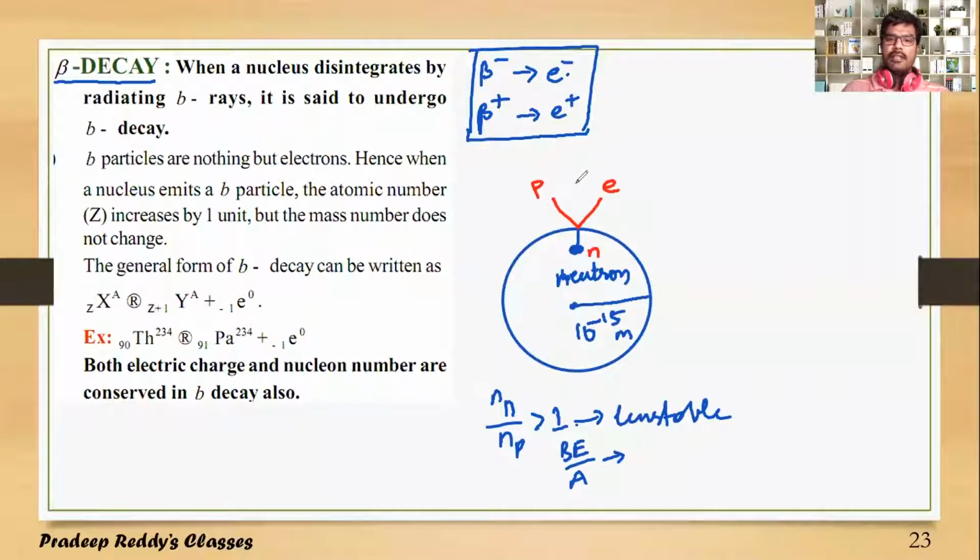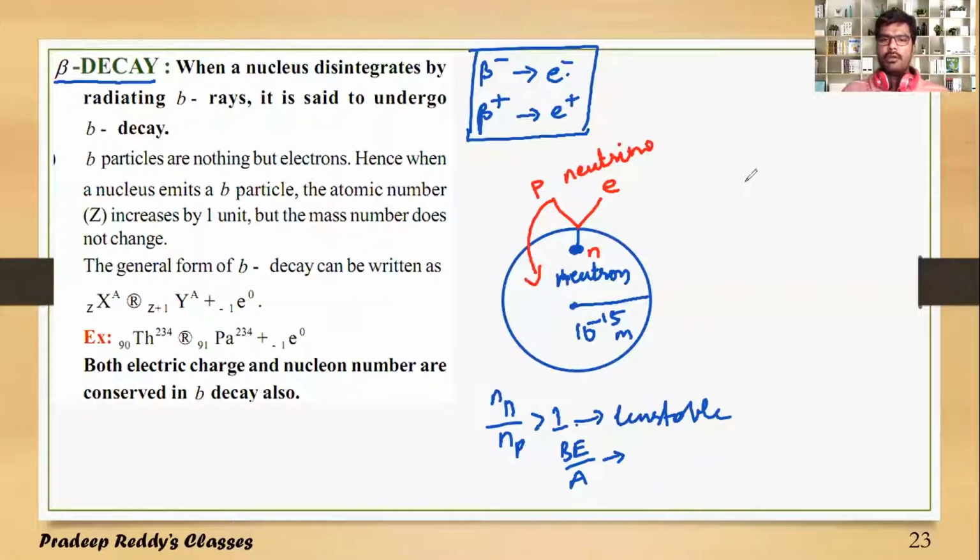Along with that, one neutrino is released in the process. So when a neutron is ejected out from the nucleus, it gets converted into three particles: proton, electron, and a neutrino. The proton is unstable outside the nucleus, therefore it gets added into the nucleus, whereas the electron is added into the atomic orbitals.